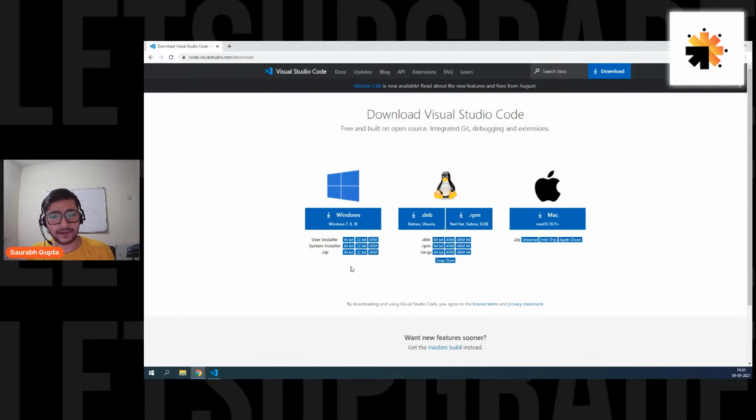Vivek is asking, is Sublime Text okay? Yes, Sublime Text will also do. IntelliJ will also do, Chirag. Yes, you can also use NetBeans. It's totally fine. With XAMPP server, yeah.